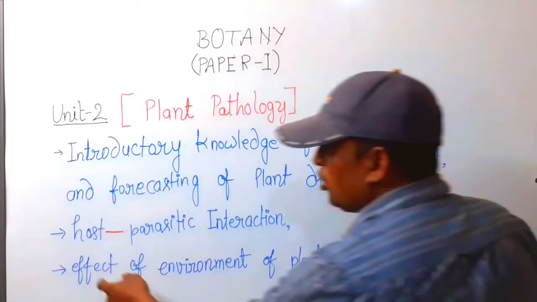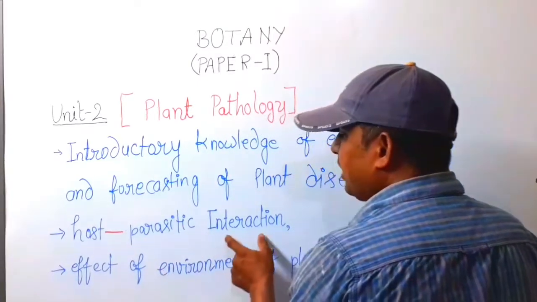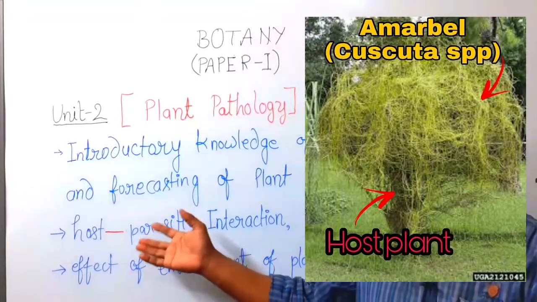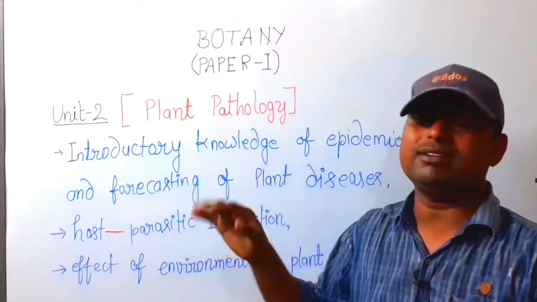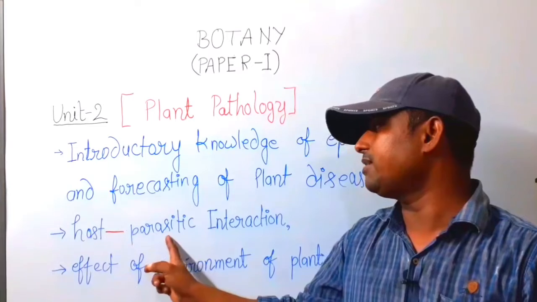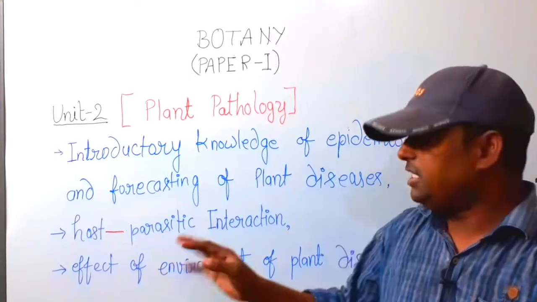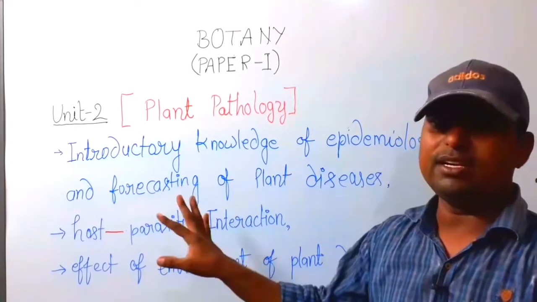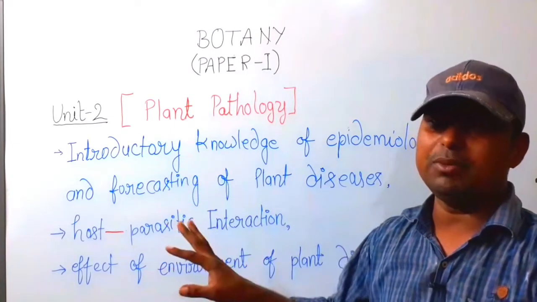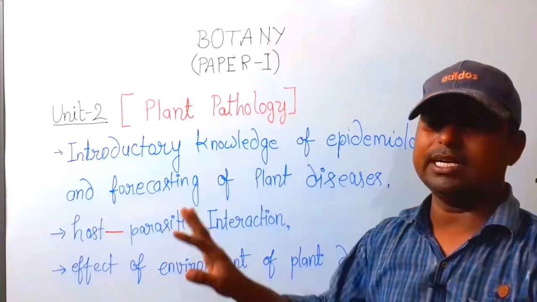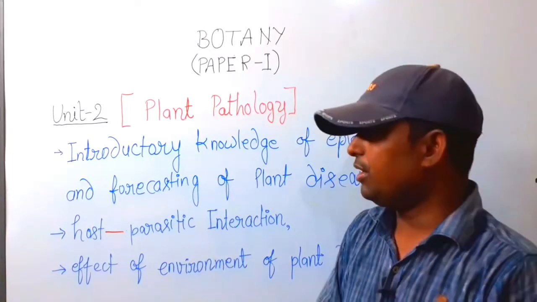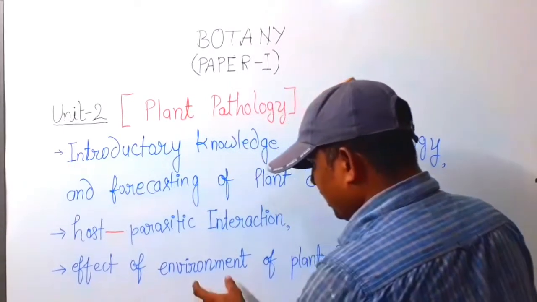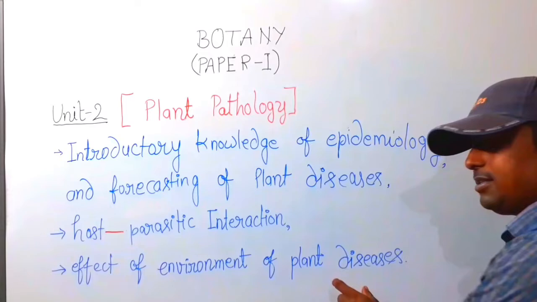The next topic is host parasite interaction. Every BSc third year student should know what the relation is between host and parasite and how deep the interaction is. Every condition and position we will study in detail. The next topic is effects of environment on plant disease.